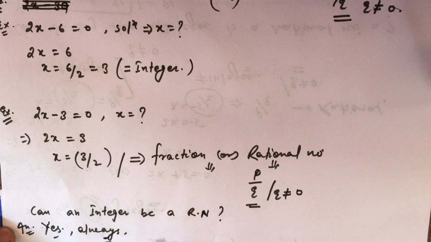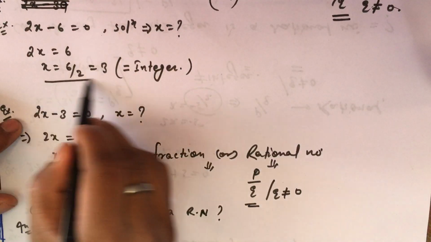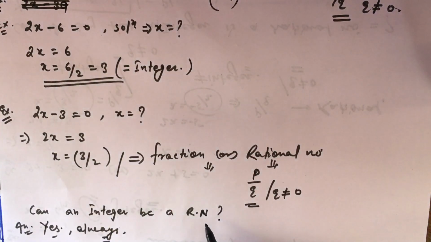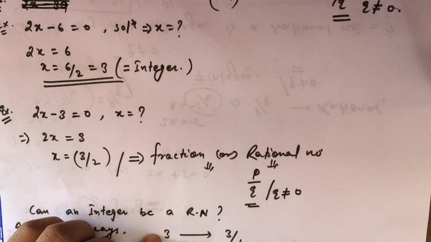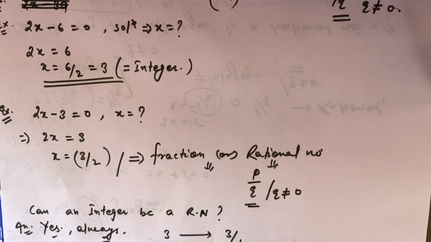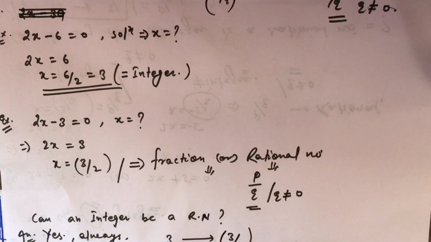Let us see why. In the earlier equation, 3 is an integer. So 3 can be written as 3 by 1. There is no problem, that is, 1 is hidden in the denominator. So this again comes in the form of p by q, and here q is not equal to 0, so this is also a rational number.